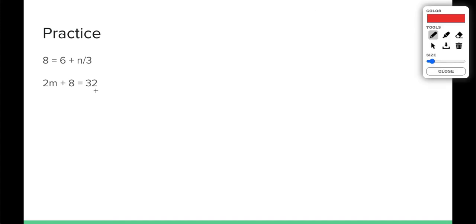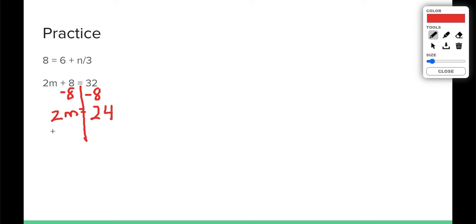Try this one on your own. Press play when you're ready to see the answer. Start by drawing my line down the middle. We start on the side that has the variable with the piece that's furthest away on that same side. Right now I see plus 8, so I'm going to subtract 8 from both sides. That leaves me with 2m equals 24.